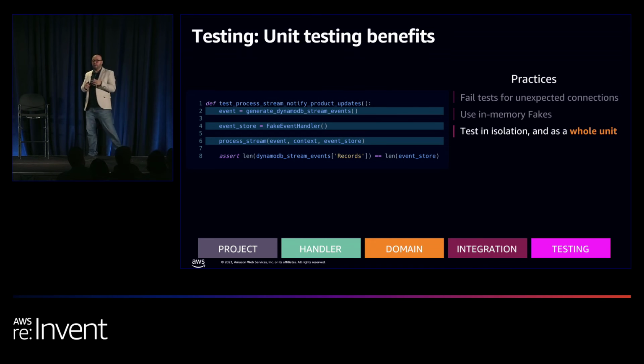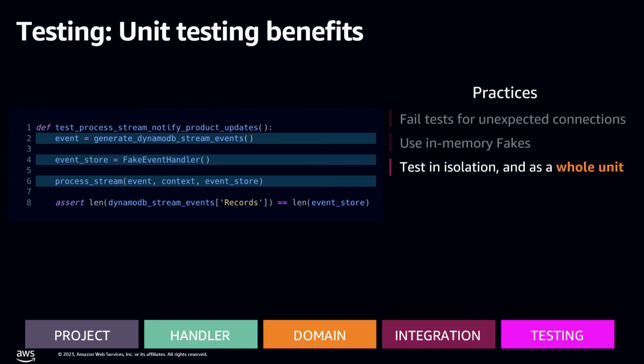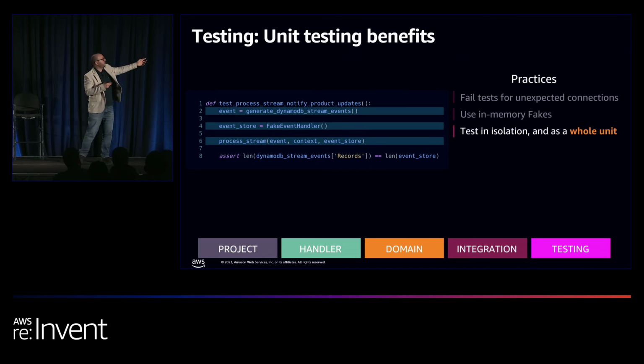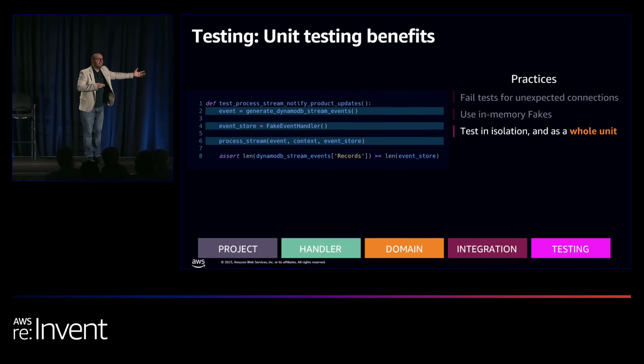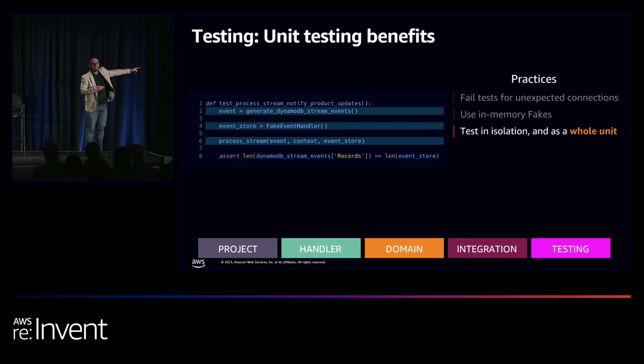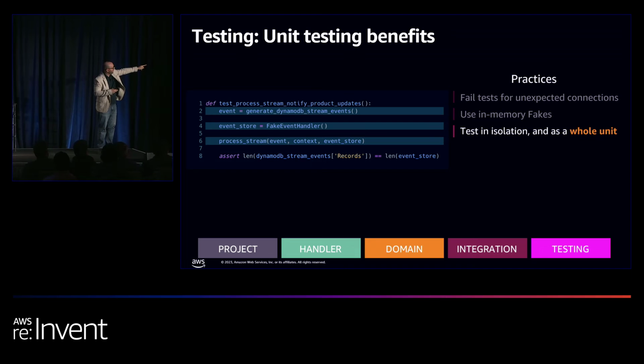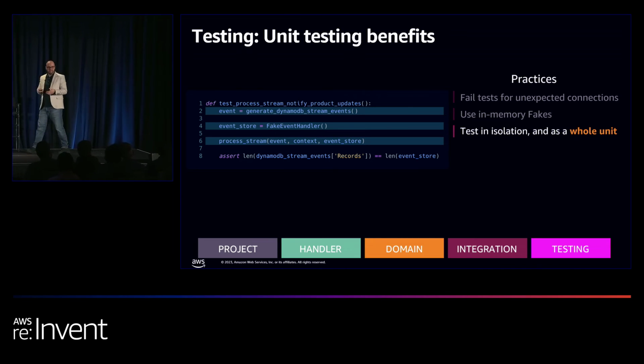Inside this test, we can say, if we generate the DynamoDB events, we initialize this fake event handler, which I'll show you in a bit more, and we call our Lambda handler with that dependency already. So there's not going to be any call to EventBridge or anything at all, because we control everything in here. And what's better is that because we control this fake event handler, we can add Python magic methods or dunder methods to make assertions easier. If we just implement len or contains or equals, our assertion becomes much easier. Inside, all we're doing is saying the number of DynamoDB records should match the number of events emitted from this fake event handler. And just by overriding Python's contracts, we can make this possible.